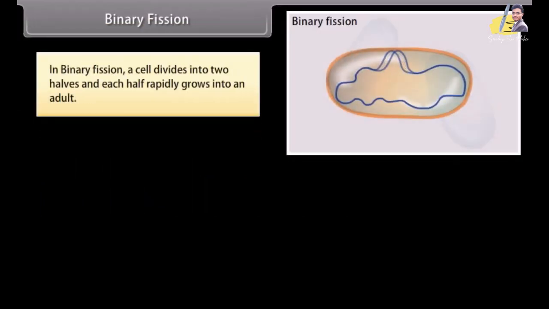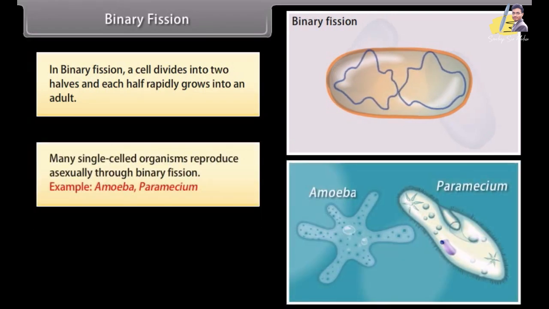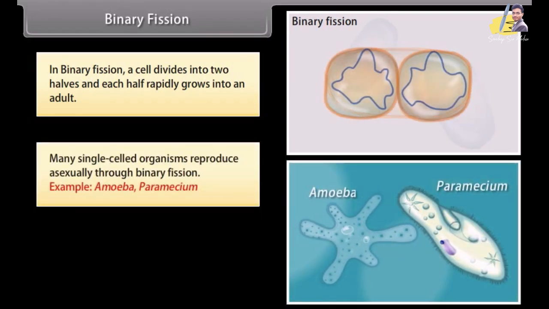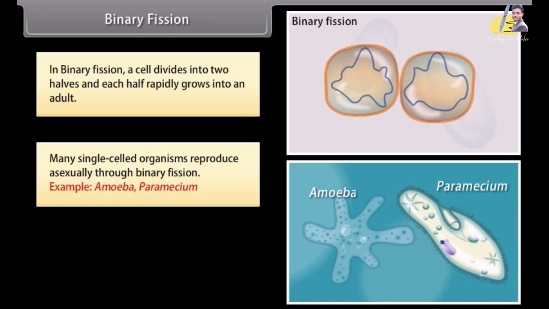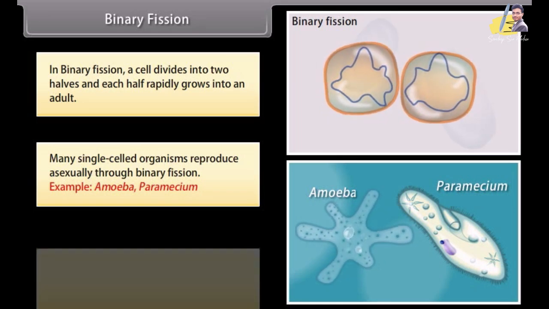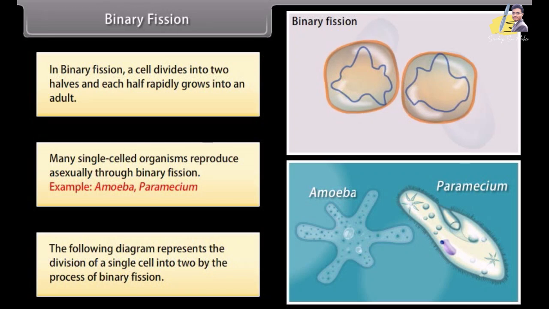Binary fission. In binary fission, a cell divides into two halves, and each half rapidly grows into an adult. Many single-celled organisms reproduce asexually through binary fission. Example: amoeba, paramecium. The following diagram represents the division of a single cell into two by the process of binary